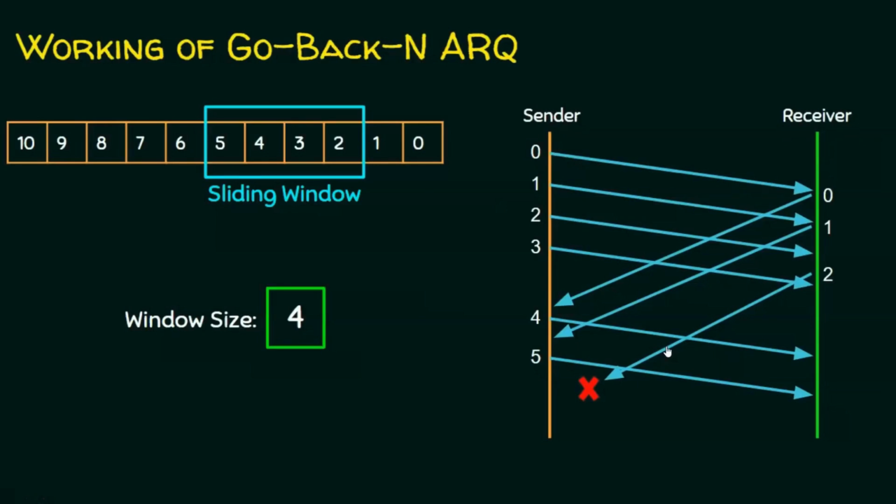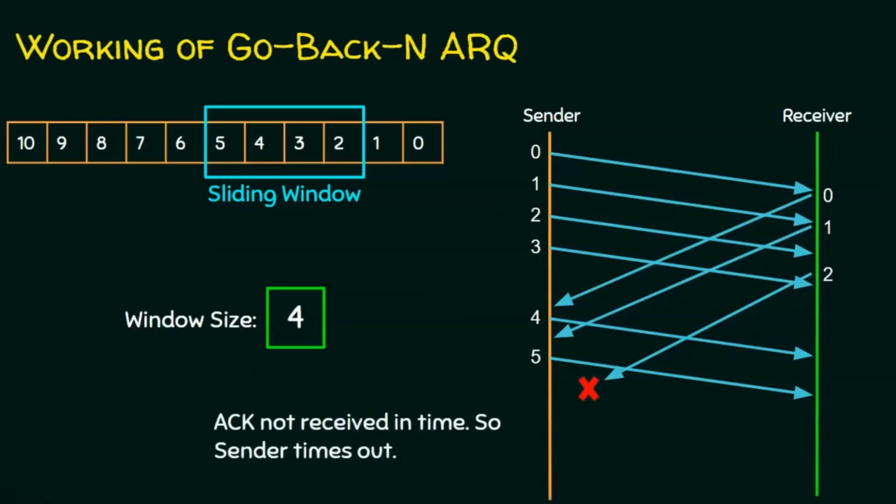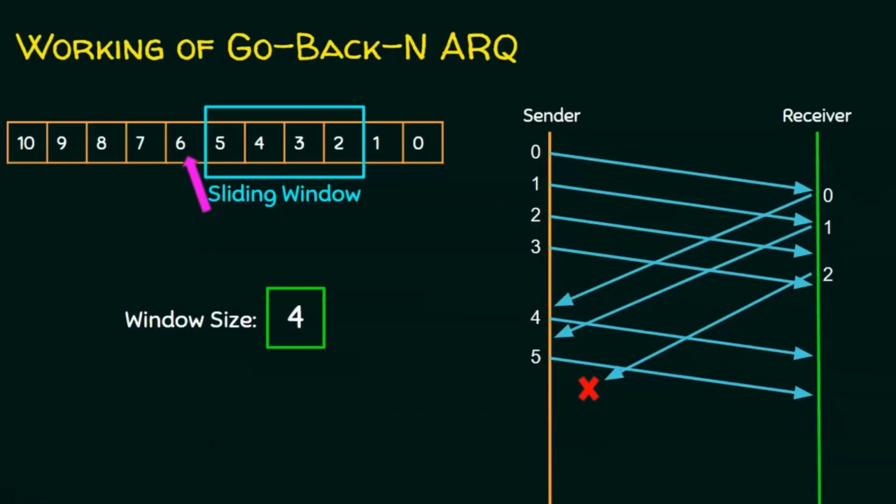What happens on the sender side is that it will wait for a certain period of time. If the acknowledgement is not received, the sender needs to retransmit, so the acknowledgement is not received in time. The timeout occurs, and the next frame to send would be frame number 6, but if you observe, frame number 2 is not acknowledged by the receiver, so the sender understands that either frame 2 is missing or the acknowledgement is missing.